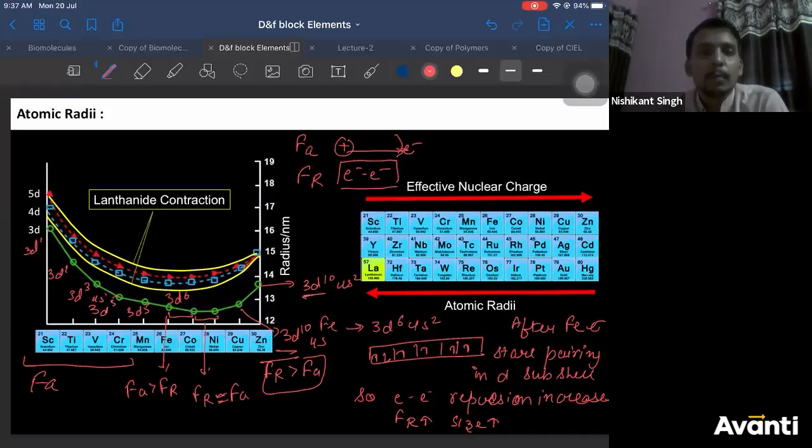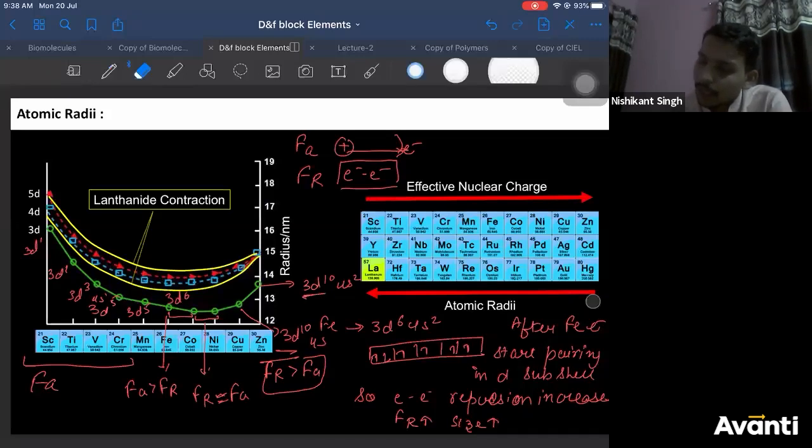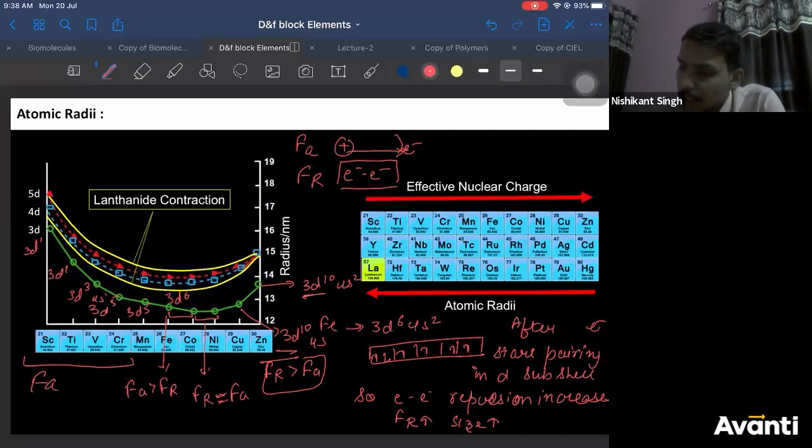You can say that, Vijayalakshmi, no problem in that. Yes, Chandan, you can write iron also here, manganese also here, because in manganese electron pairing may also start in 4s.